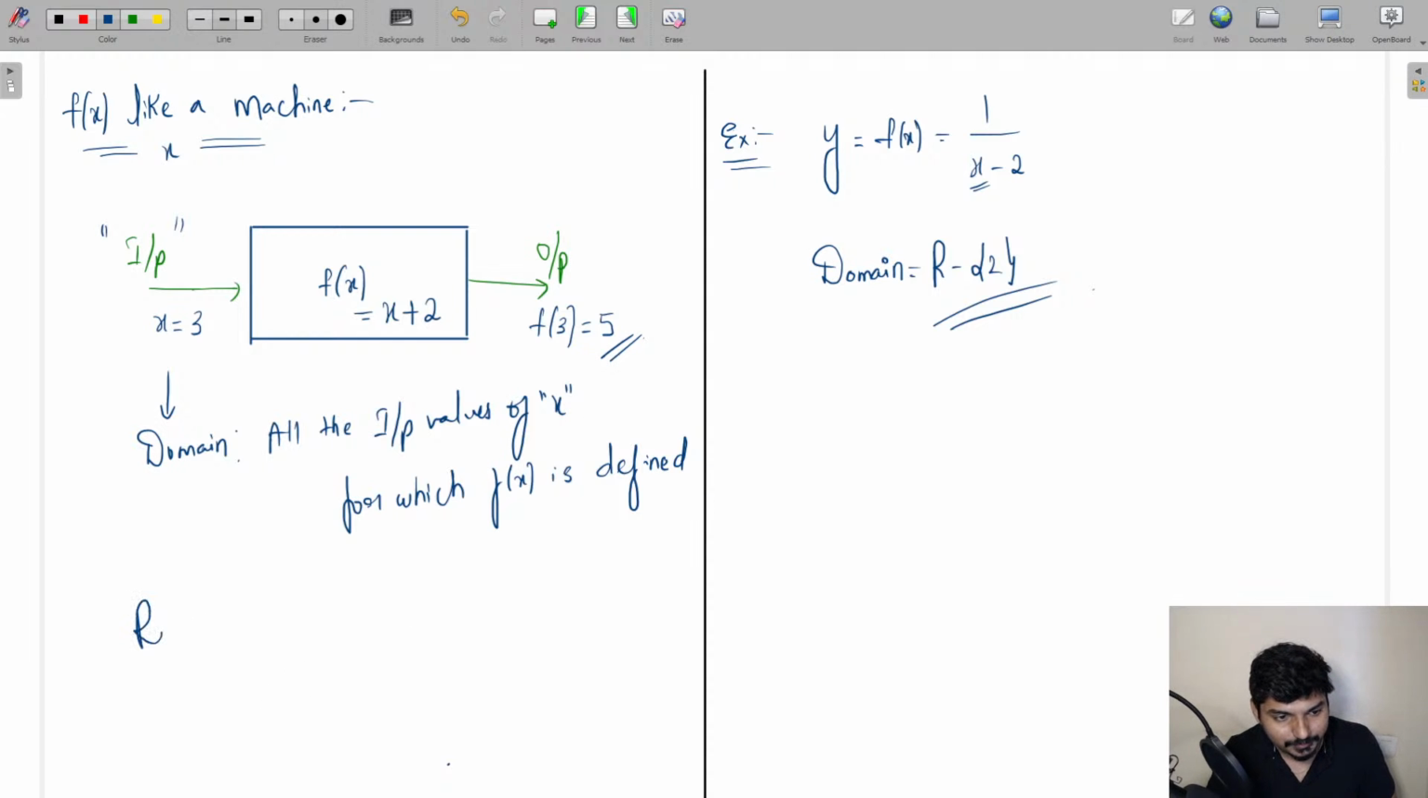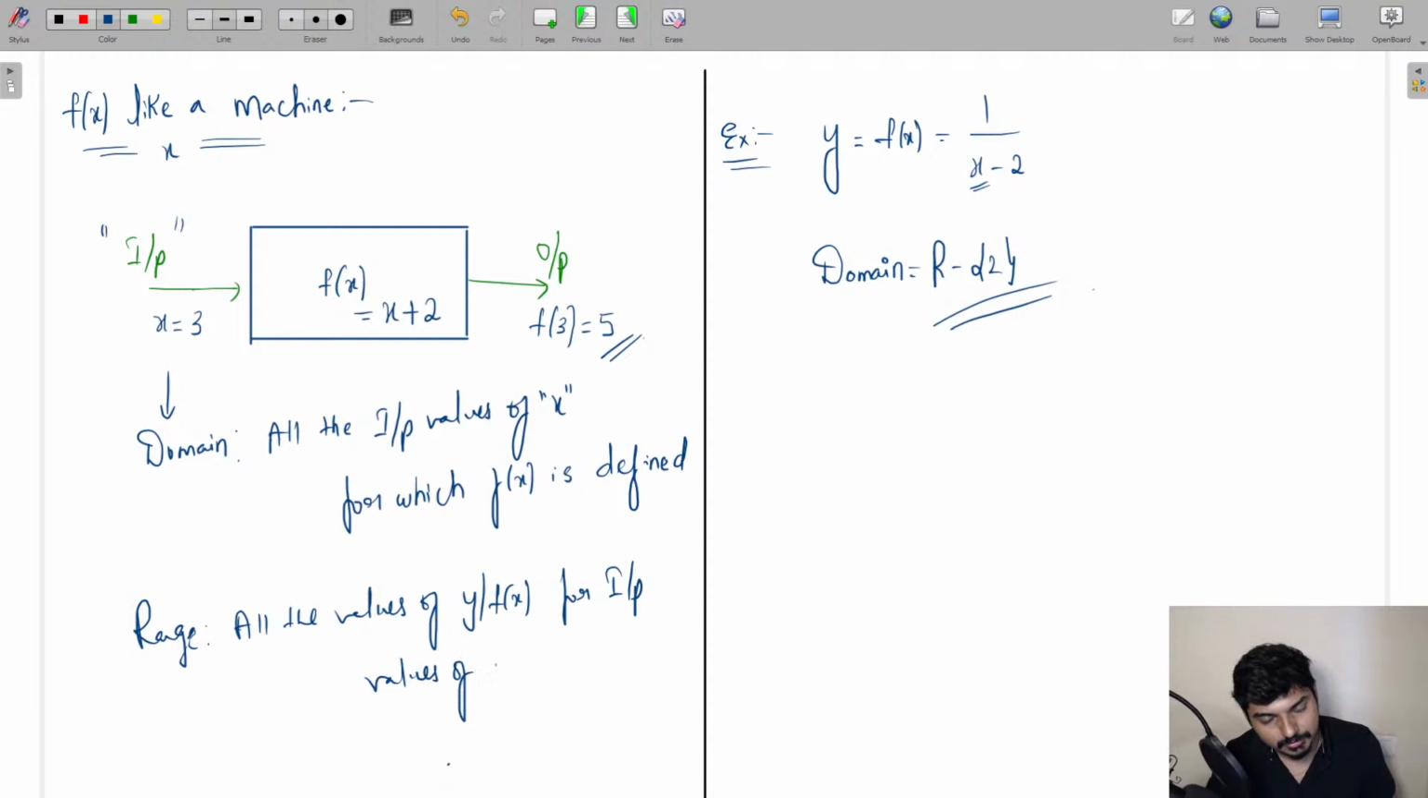So I can write it down here. So what is going to be the range of the function? Range is simply nothing but all the values of y, all the values of y or f of x for the input values of x. If you take all the values of y together, that will be representing the range of the function. So is this point clear for you? Did everyone understand what the range of the function is?